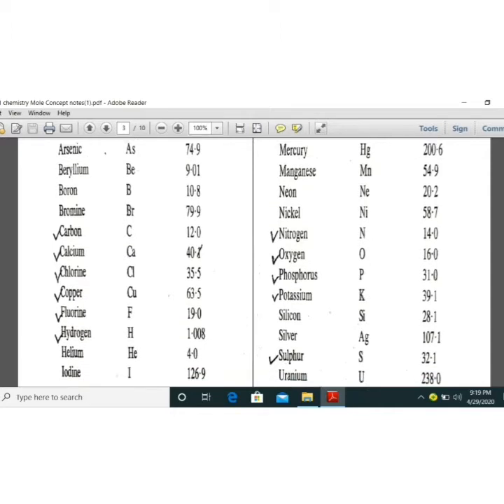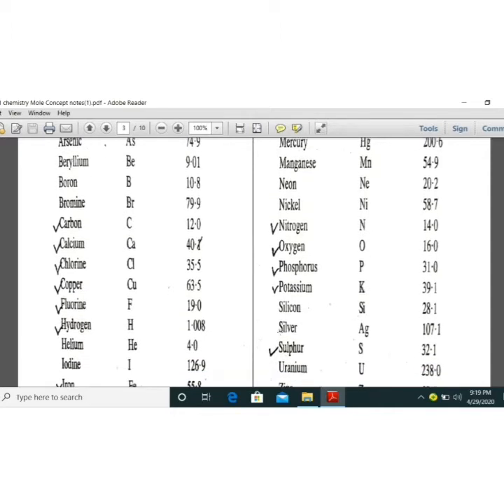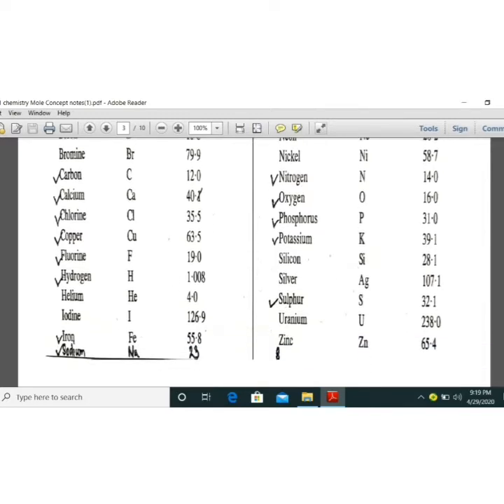Because chlorine has two isotopes, so you have to take average mass in that case; we'll study about the average mass later. Copper has exactly 63.5, fluorine 19, hydrogen you can take 1 or 1.008, better you can take 1, also iron 55.8 or 55.85, sodium 23.